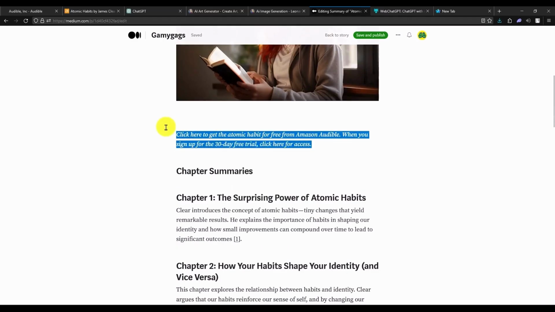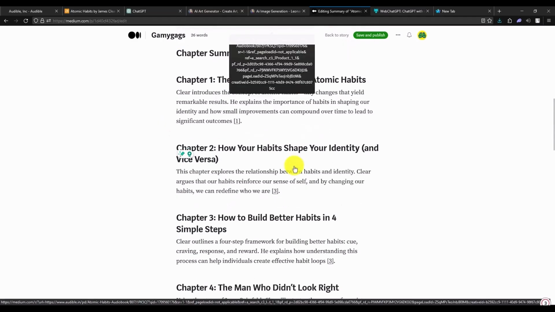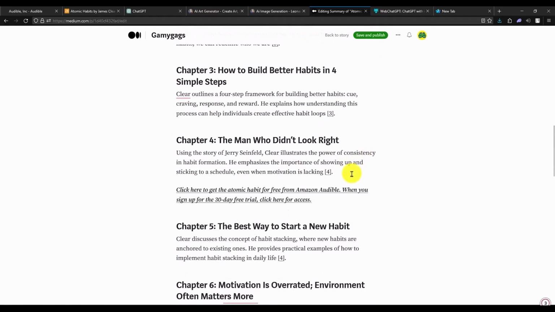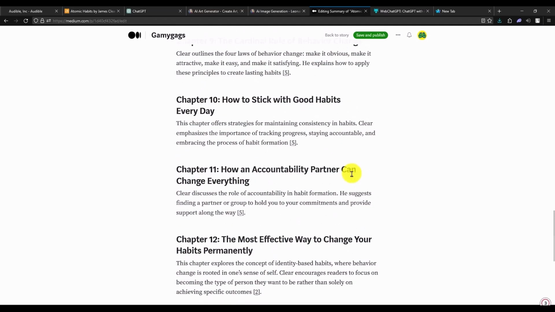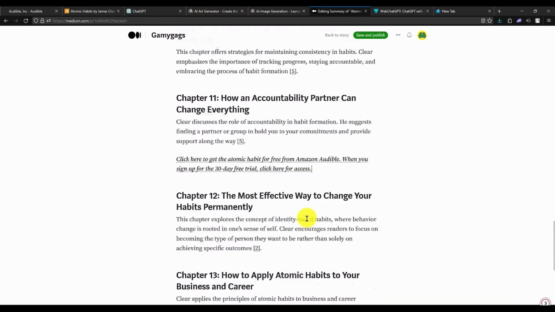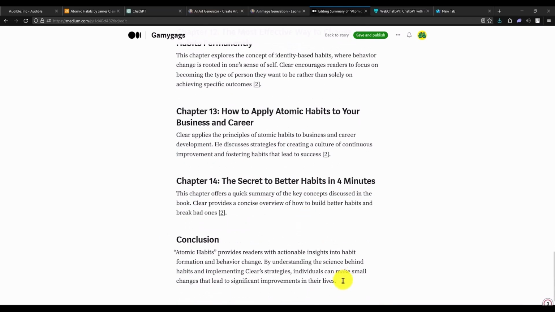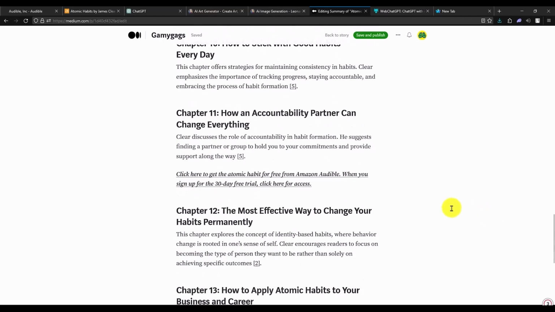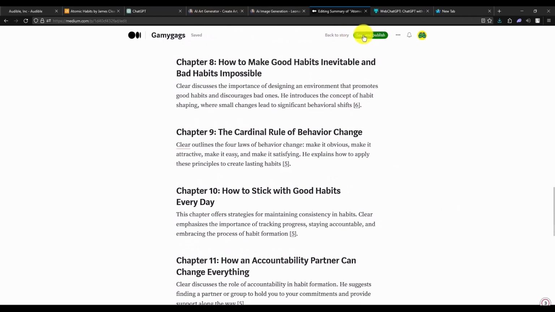Now, copy the exact thing right over here and paste it a few more times throughout the summary. Like for example, after this and after this as well. And in the end, after the conclusion. And don't make this too spammy. Keep it a little bit. And then once you're done, just simply click on save and publish.